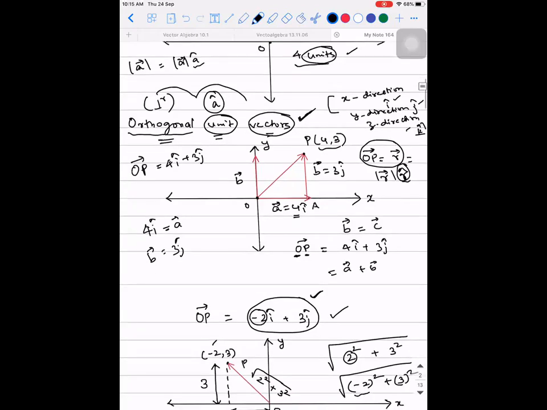So can I write something like this? OP vector is equal to, observe. Can I write OP vector is equal to OA vector plus AP vector? Can I write like this? That's what I did. OA vector is A vector according to me. AP vector is nothing but B vector.